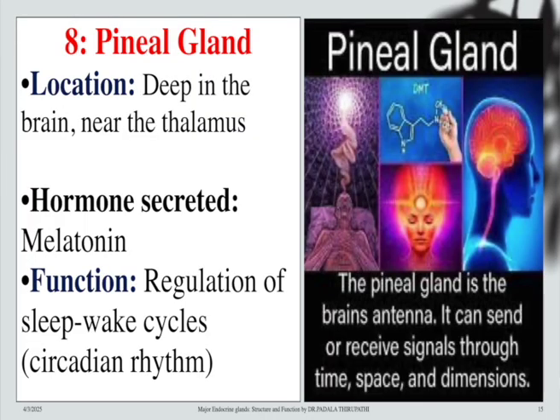So we can perceive and receive signals through time, space and dimensions. And also, my dear friends, during night time we enjoy dreams due to this function of the pineal gland releasing the hormone melatonin. We can also call these circadian rhythms.